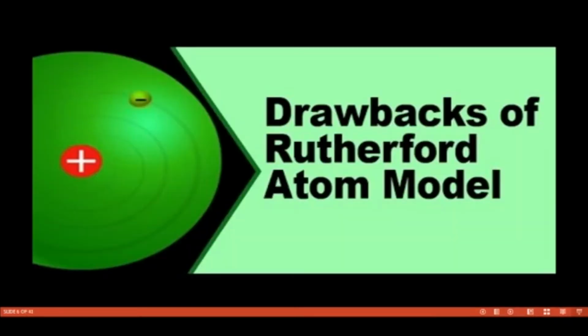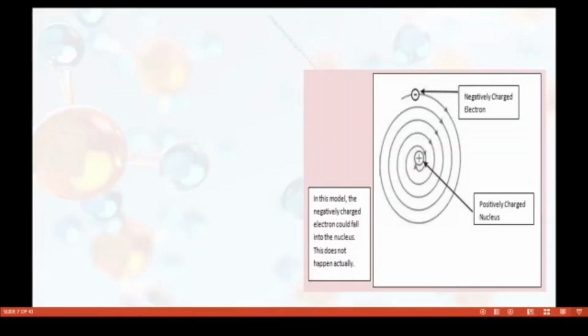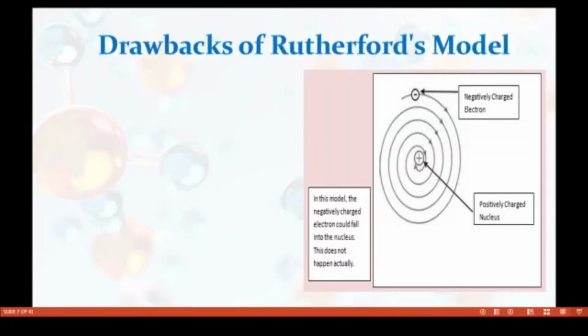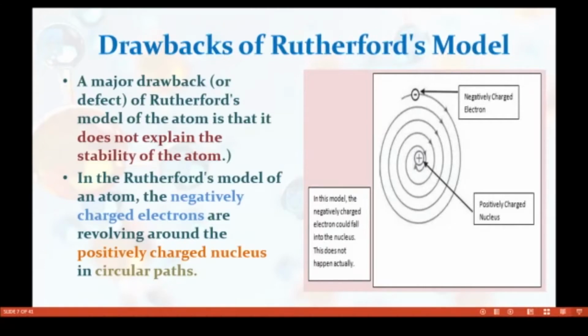So what are the drawbacks of the Rutherford atom model? First of all, a major drawback or defect of Rutherford's model of the atom is that it does not explain the stability of the atom. In the Rutherford model, the negatively charged electrons are revolving around the positively charged nucleus in circular paths.